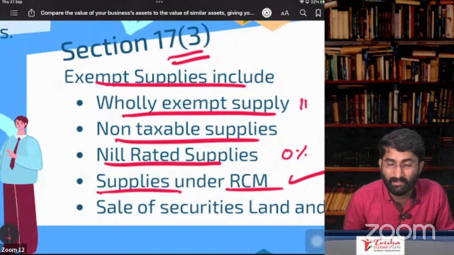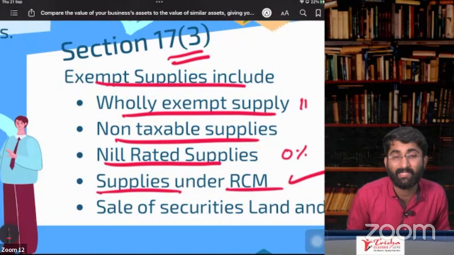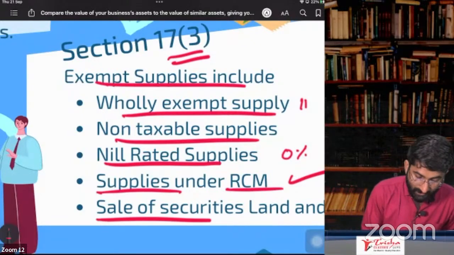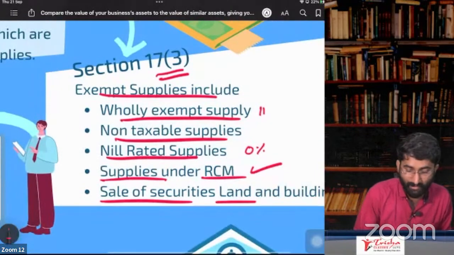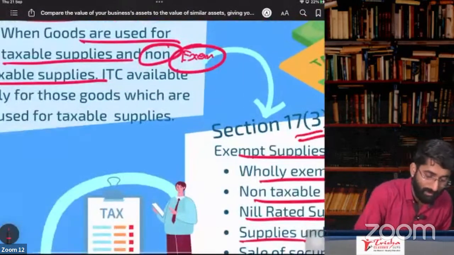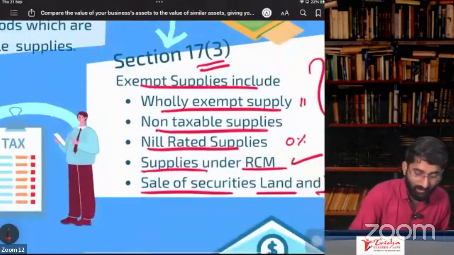Under RCM, you are supplying some goods, no? So those goods are also included. That will also be considered as exempt supplies only for the purpose of section 17, subsection 2. And lastly, sale of securities and land and buildings. Land and buildings are also included in the value of exempt supplies for section number 17, subsection 2. So this is section number 17, subsection 3.